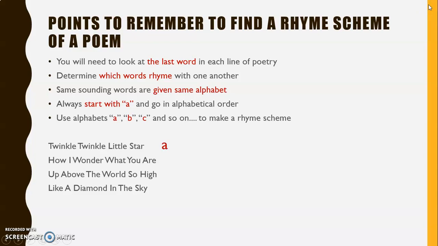Because it rhymes with star, it will also get the letter A. Next word is high. It does not rhyme with star or are, so we are going to give it the letter B. Next word is sky. It rhymes with high, so we are going to give it the same letter B. This shows that the rhyme scheme of this poem is AABB.